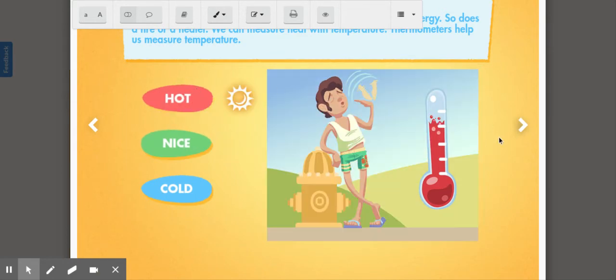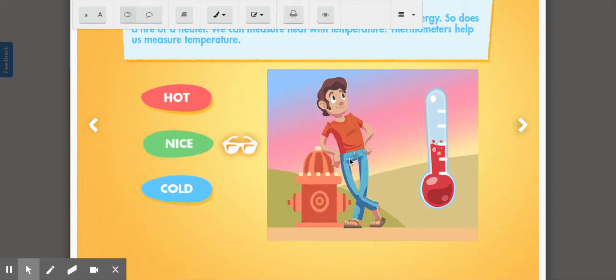So when it is hot outside, you can see on the thermometer, it's almost up to the top of that thermometer, because the thermometer measures how much heat energy is in the air. So when it's hot outside, we can see that the thermometer looks very full. And when it's hot outside, those are times where we need to wear shorts and a tank top and sandals. Especially in our Texas summer heat, we definitely want to wear very cool clothing.